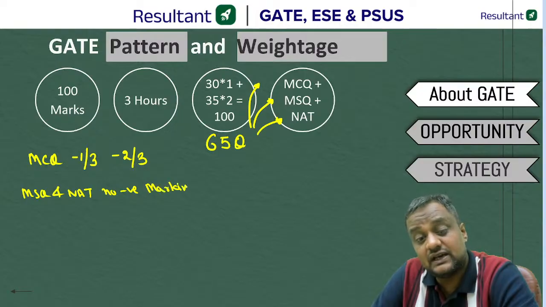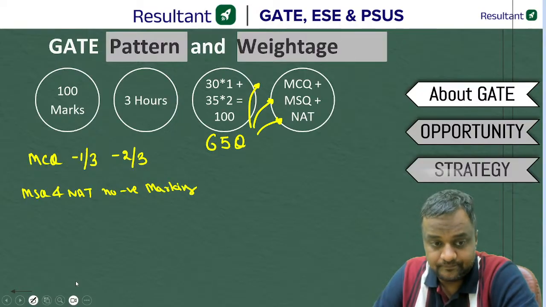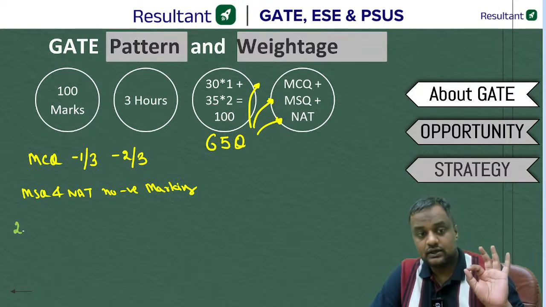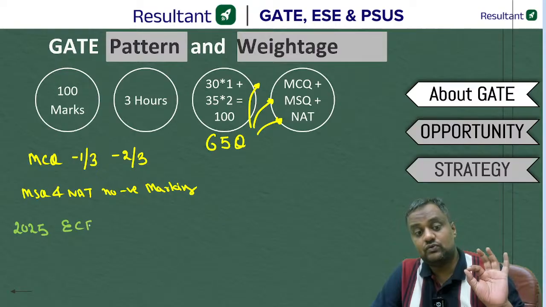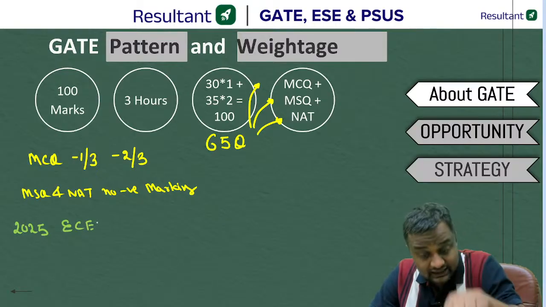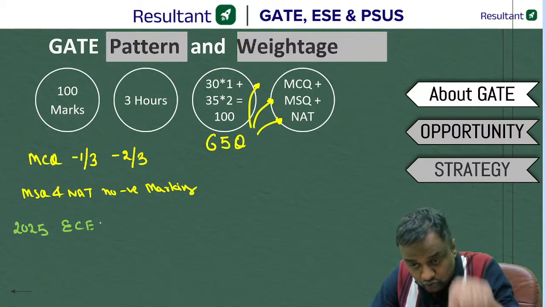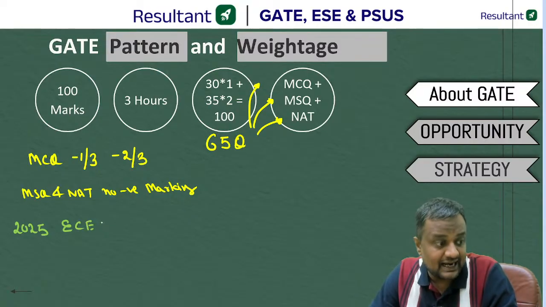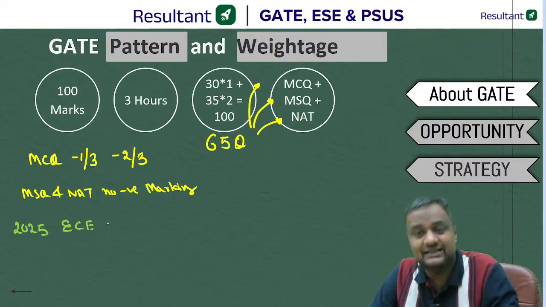Now very important thing I am telling you here. This year in 2025, in electronics and communication engineering, one thing has happened that I have been telling you about for the last 3 years, ever since the MSQ started.